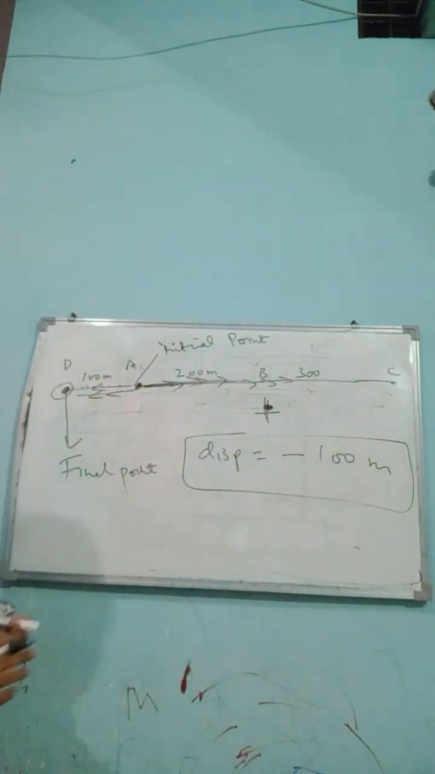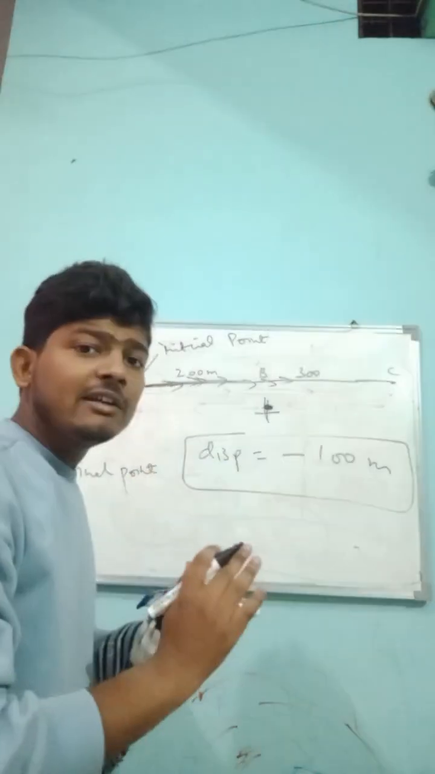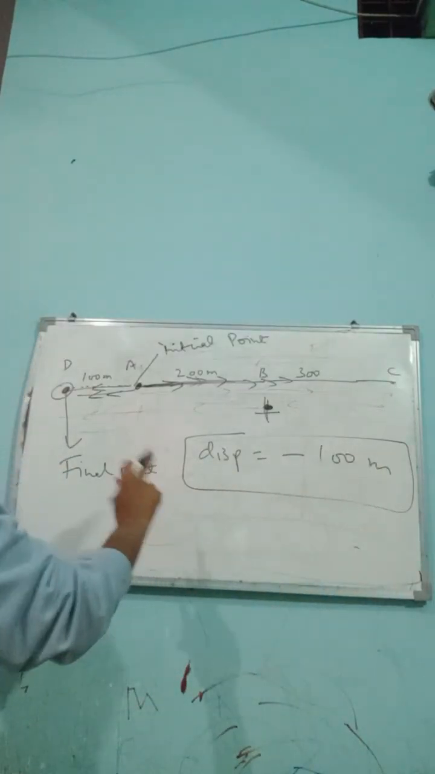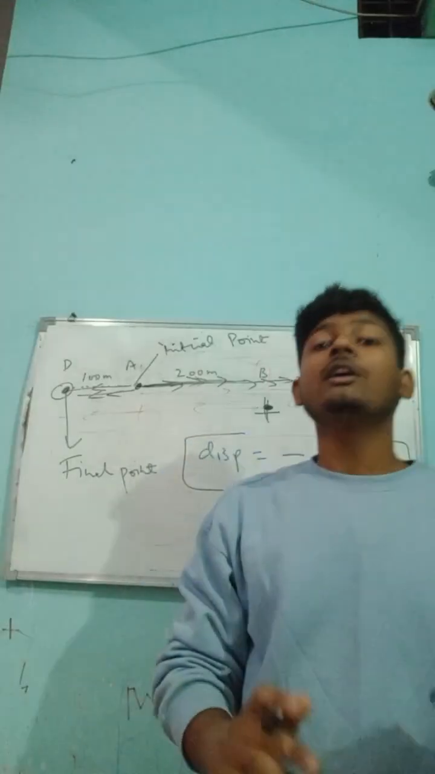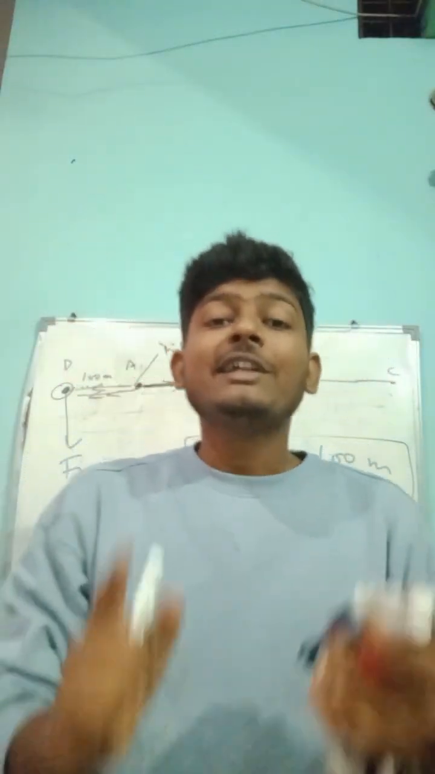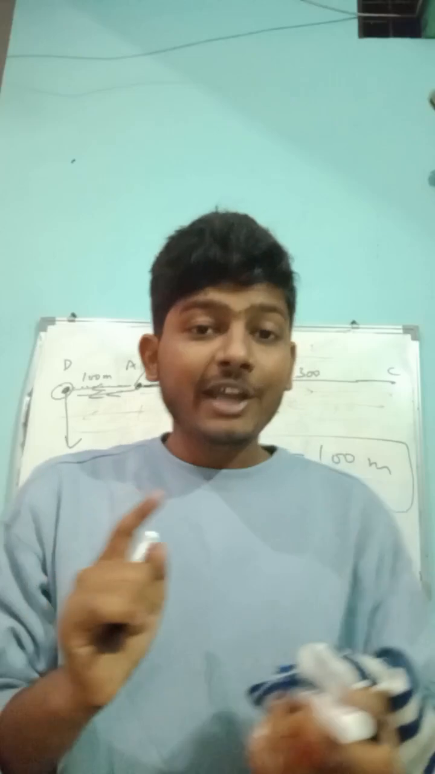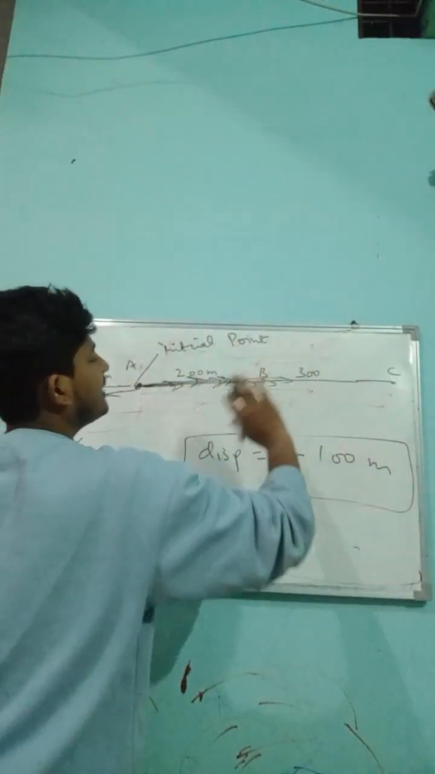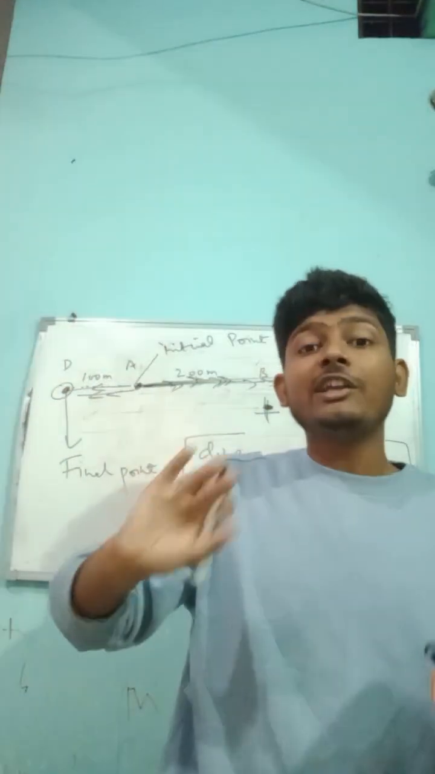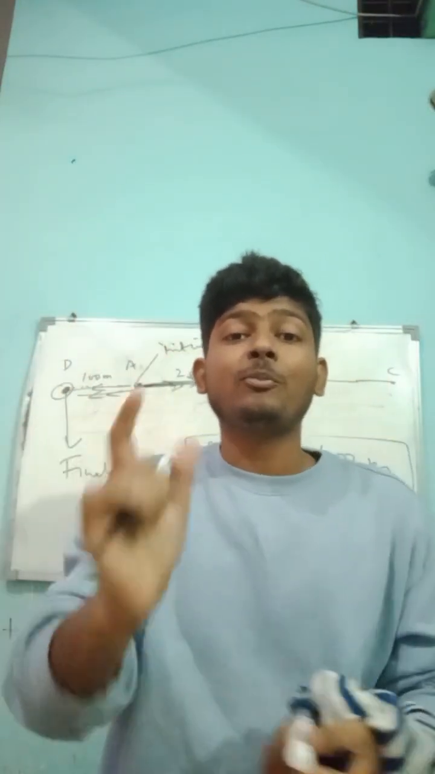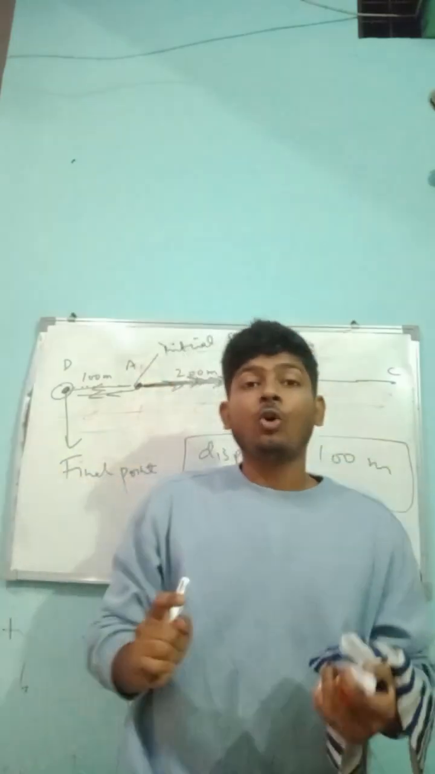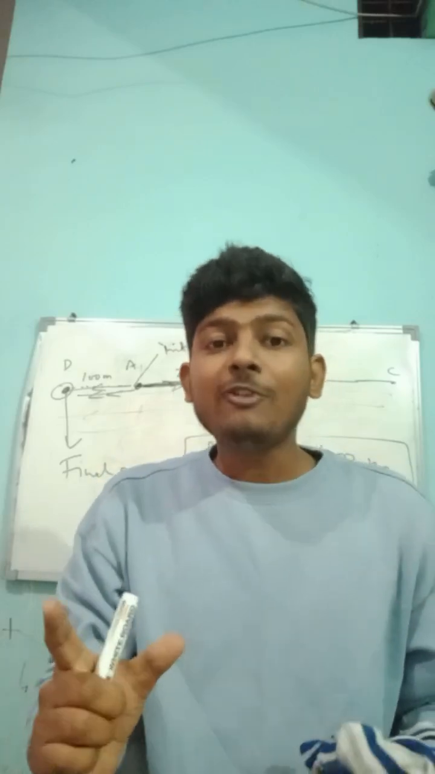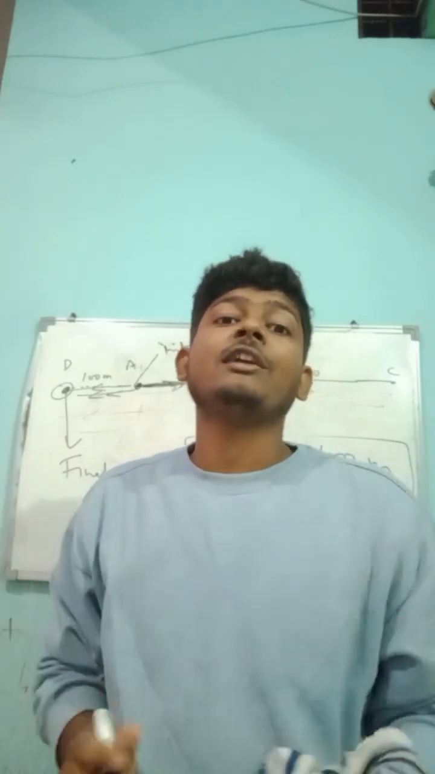Understand, students? When the journey ends in the opposite direction to the starting direction, then displacement will always be negative. One more thing: displacement depends upon the direction. When it's in the starting direction, then it is positive. When a journey ends in the opposite direction, the displacement will be negative. So displacement depends upon the direction, distance does not depend. So displacement is a vector quantity.